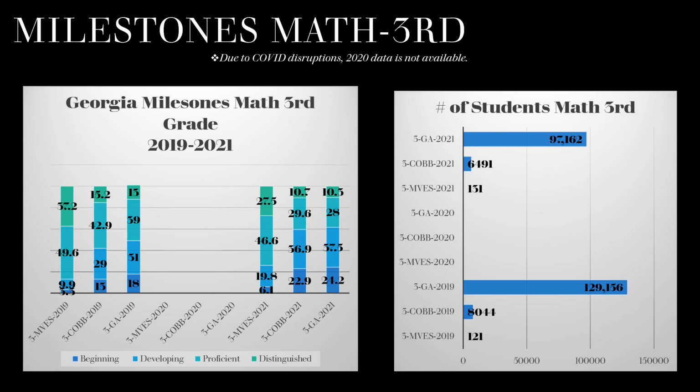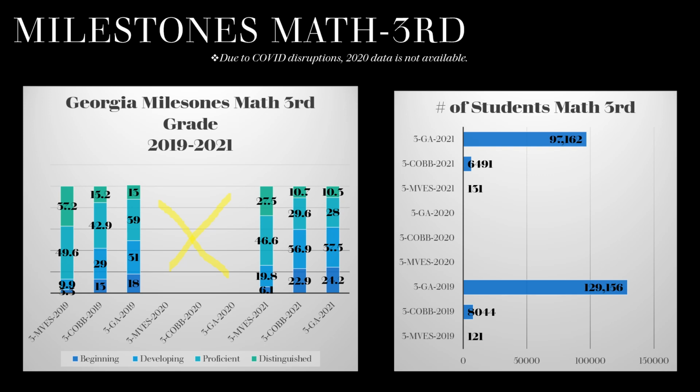We will now move into the academic area of mathematics as assessed by the Georgia milestones for 3rd grade. In 2019, it shows distinguished students at 37.2%, which is higher than the county and the state. For proficient at 49.6%, which is once again higher than the county and the state. And then our students that are developing and beginning are at a lower percentile than the county and the state. We do not have data for 2020 due to exemptions, so that data is not represented in the chart.